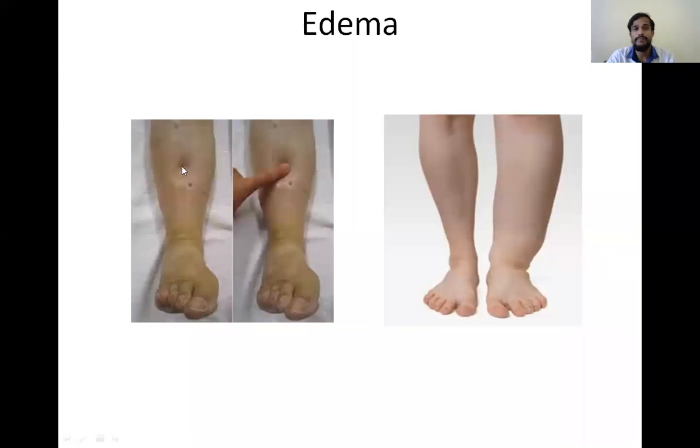So here you can see the pitting edema. So edema can be pitting or non-pitting. All these changes we will see only to know the underlying cause, to know the diagnosis. If suppose pitting and non-pitting edema, the cause can be renal or cardiovascular. Similarly, it is unilateral or bilateral. The cause can be systemic or localized cause. So to approach the diagnosis, we will see all these things: the pallor, icterus, cyanosis, clubbing, lymphadenopathy and edema. All these things we will check in the general examination for approach to the diagnosis.